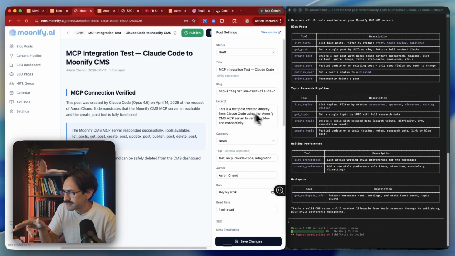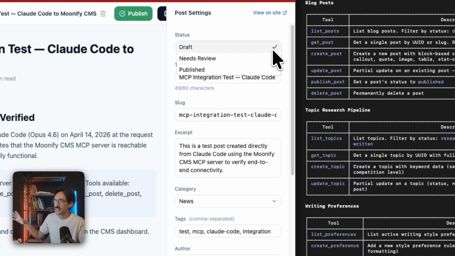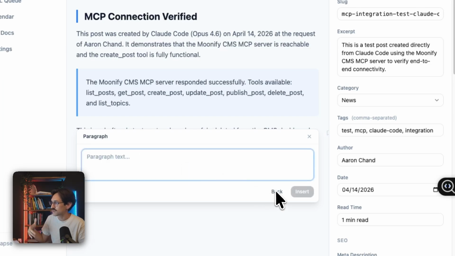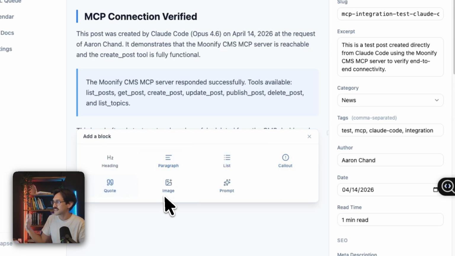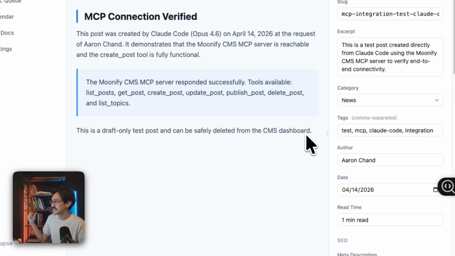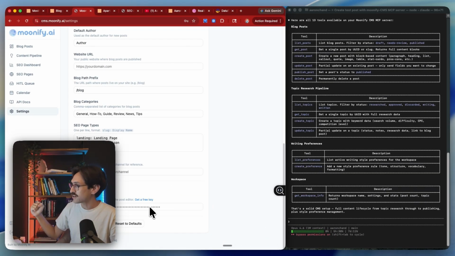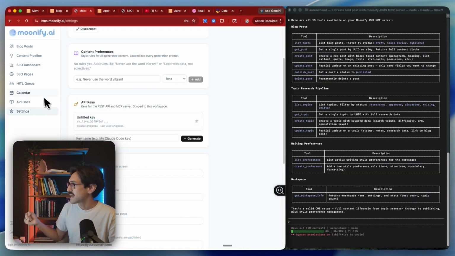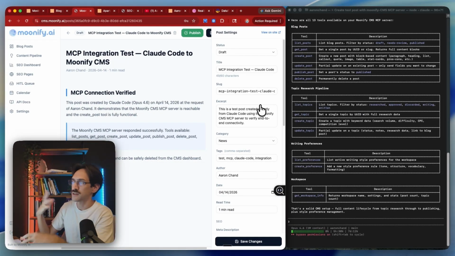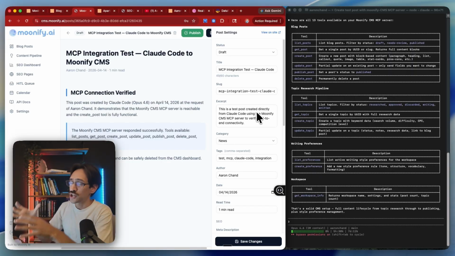Moving on, you could either post now everything you want to do within your WordPress, or if it's write additional paragraphs or whatever it is, or maybe you want to prompt additional paragraphs, add a photo, anything, you can add one, you can upload one, or you can add one from the Pexels API, which you can create a free account with them, and then you can add in their API key here so that is connected as well. And yeah, everything you want to do within here that you would typically do in a WordPress style CMS, which is what this is, you would do in here, you can also do in Claude.